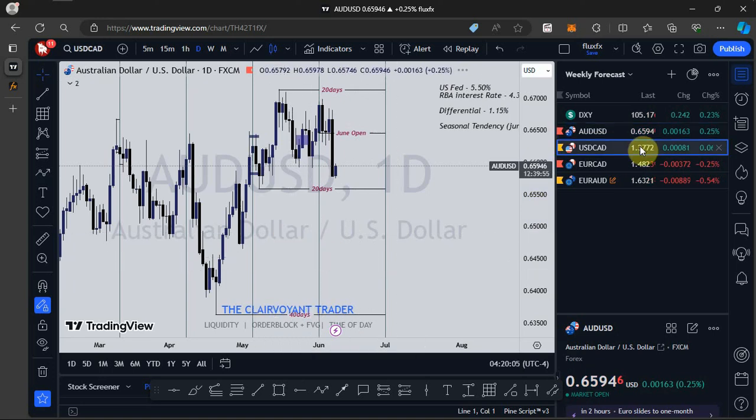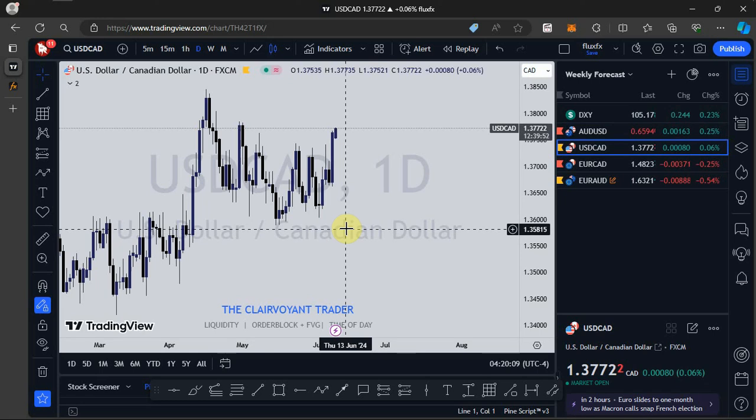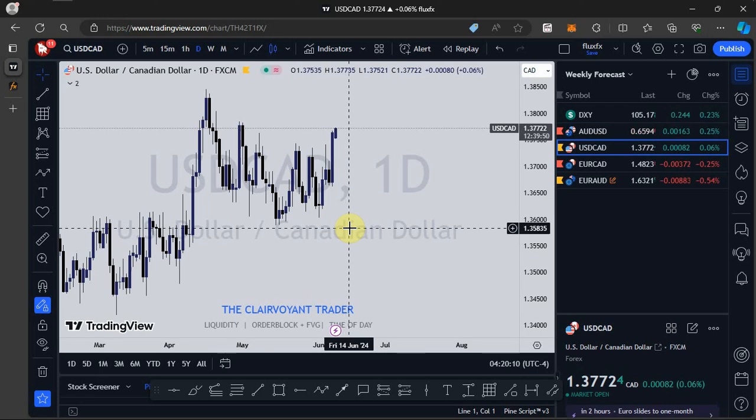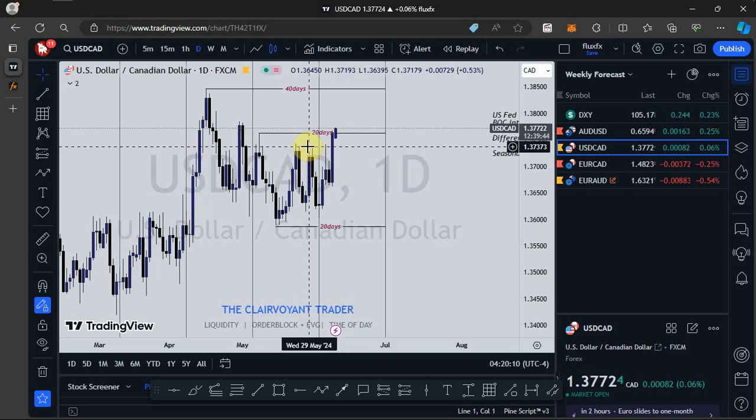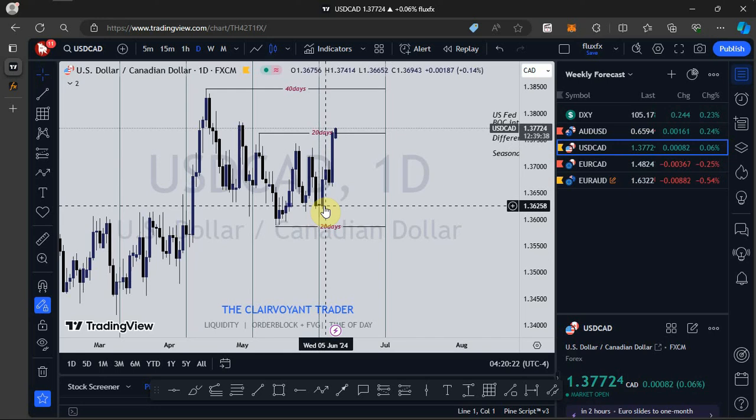Let's look at what is happening on USD CAD. For USD CAD, just like what is happening on the dollar index, you've seen price taking out this high right here. We had price opening in June. Then right after that, we saw price pushing to the upside.